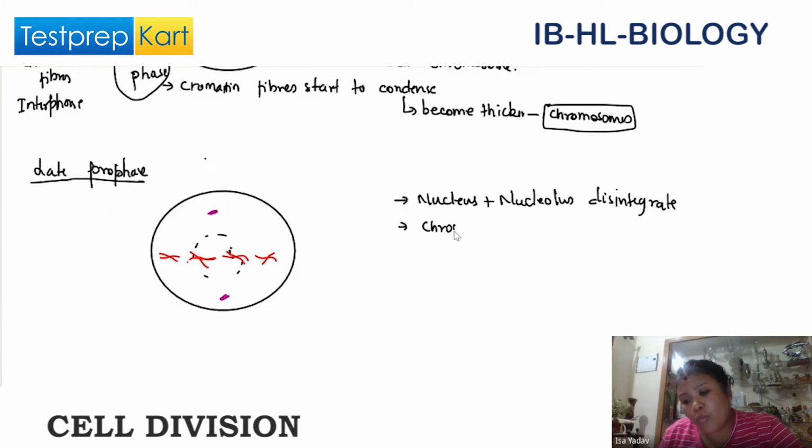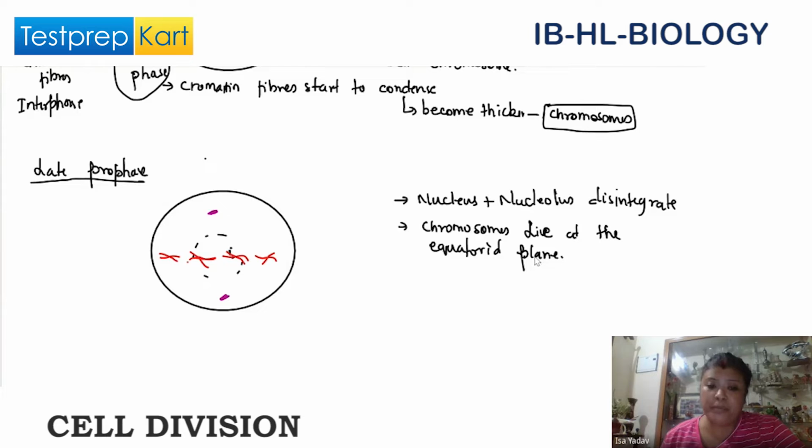So the nucleus and nucleolus disintegrate, and the chromosomes lie at the equatorial plane. This is called the equatorial plane, where the chromosomes are.